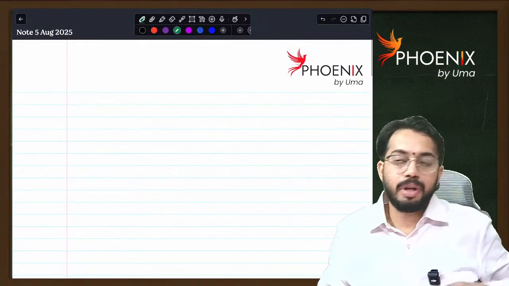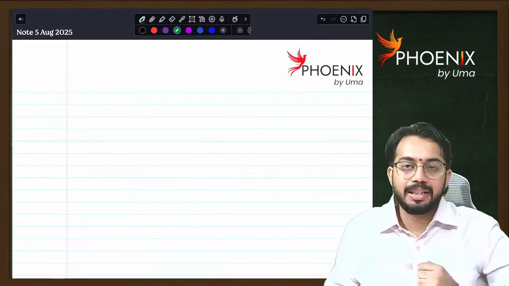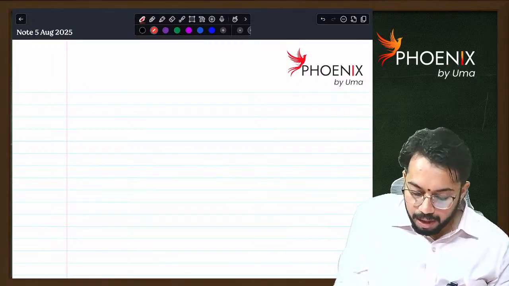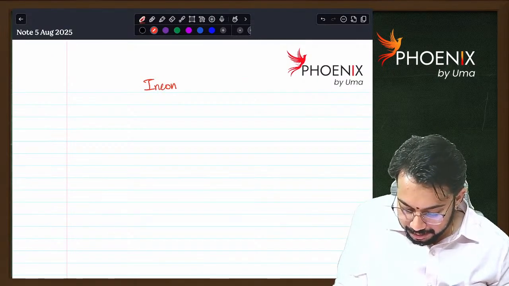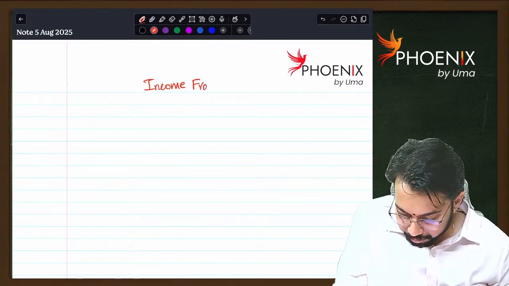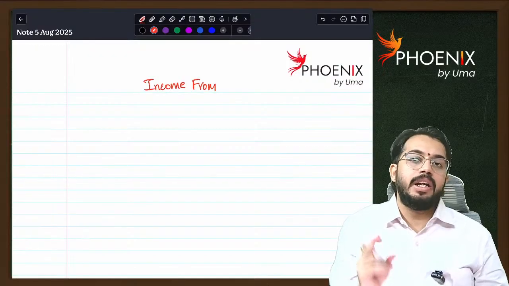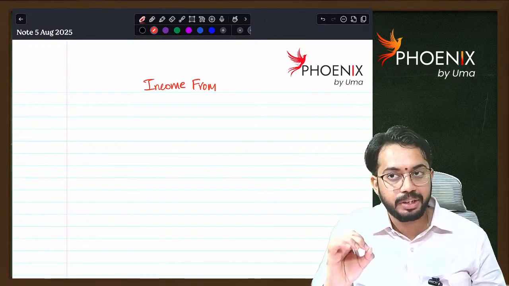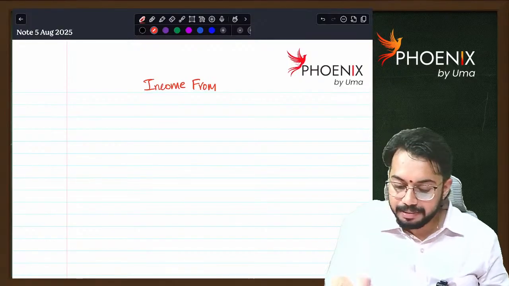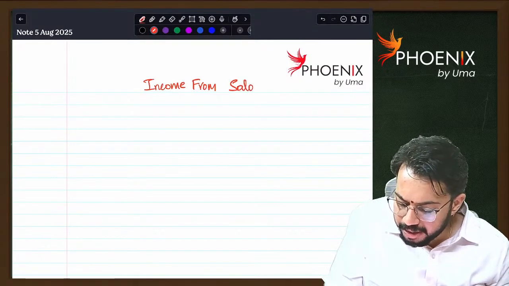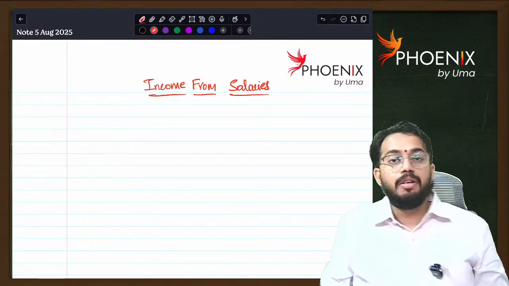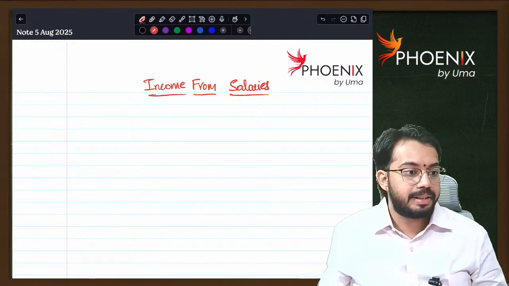Today I am going to revise income from salaries at CA Inter level. Income from salaries is very important. Definitely one question will come in the September 2025 examination from salaries. Easily you can expect 5 to 7 marks from salary.